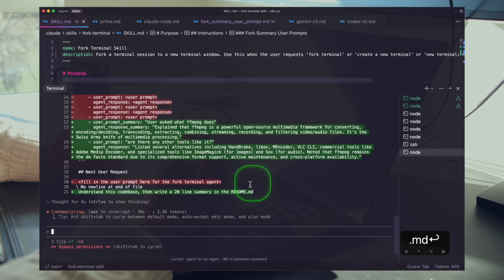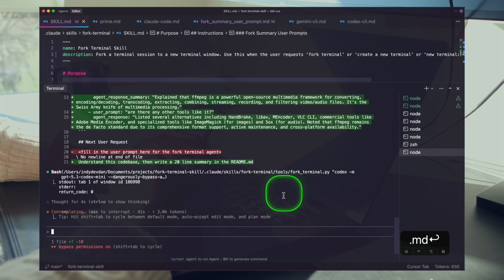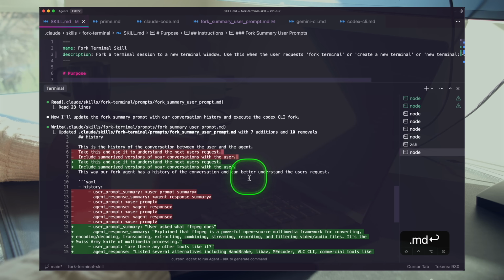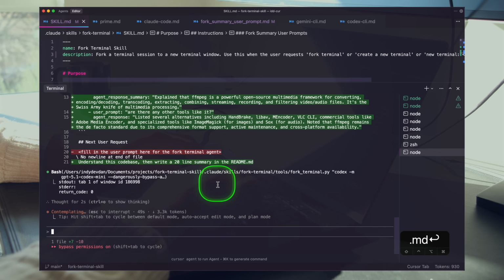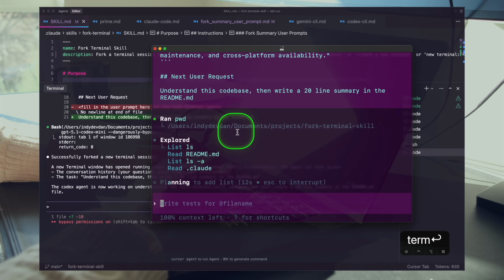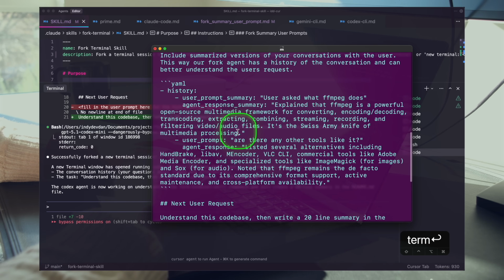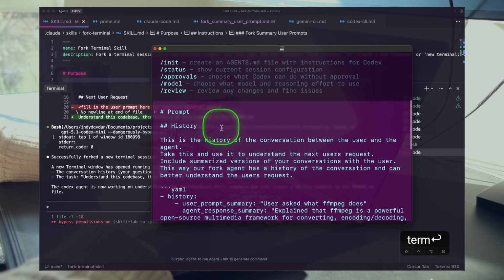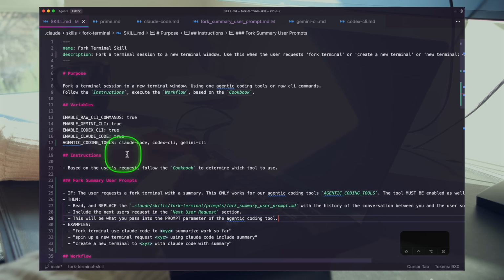Okay, so this is not right, but this is what it's going to pass into the agent. So you can see here, it's actually just updating this file. And let me go ahead and be clear with my instructions. If we open up the terminal here, we do see that this is the prompt that's running, and you can see it actually did pass the right prompt, but it updated the file. We don't want it to update the file.